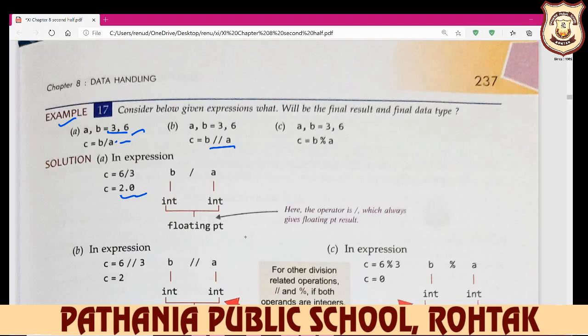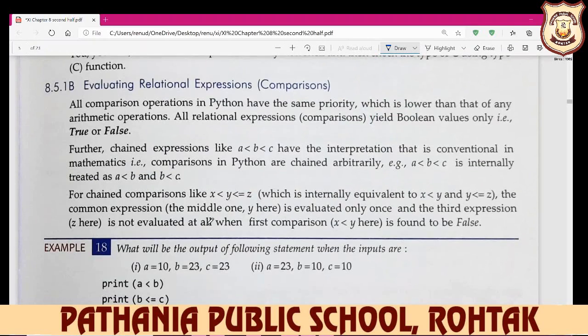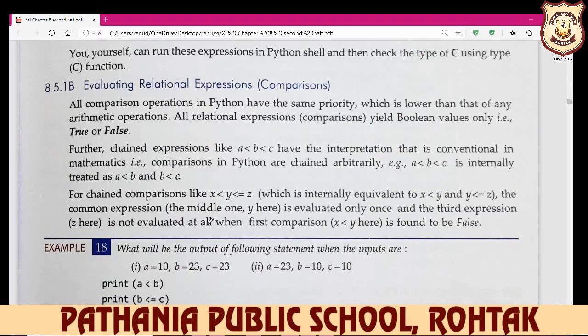We have already learned these in arithmetic operators. Now your relational expressions. Relational expressions always give the answer in true and false. Here you see print a less than b and less than or equal to c. What is the difference between the operator and the expression? Expression means the combination of your literals, variables, lists, tuples, and operators, more than two variables, a combination of your identifiers, variables, tuples and strings is your expression.